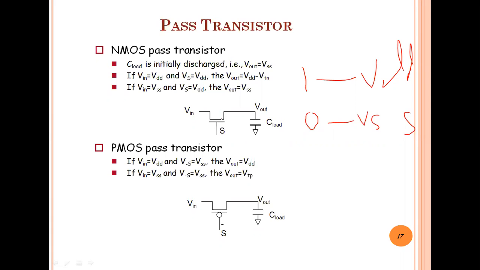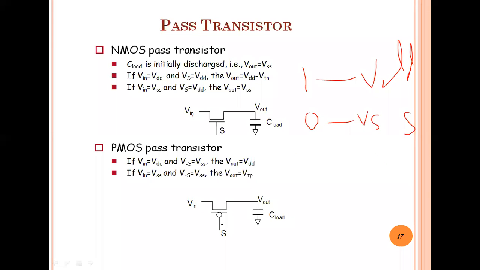The NMOS transistor will go into the on state when we apply 1 at the gate terminal, and when we apply 0 at the gate terminal of the NMOS, it will go into the off state.